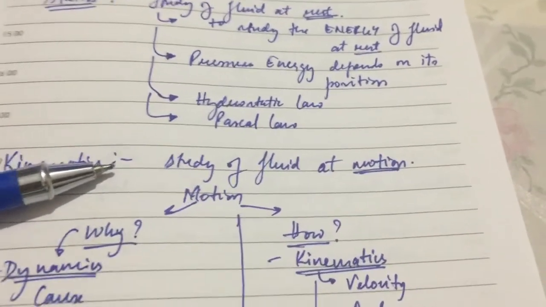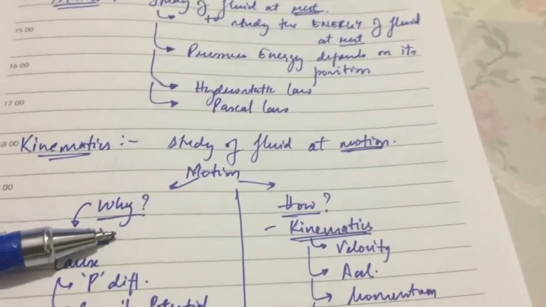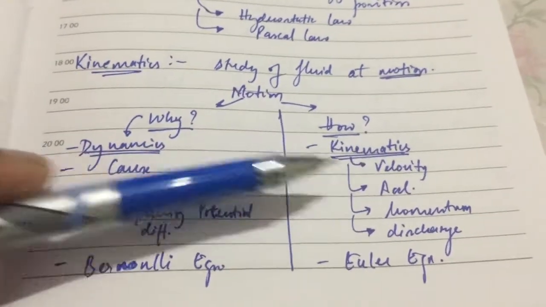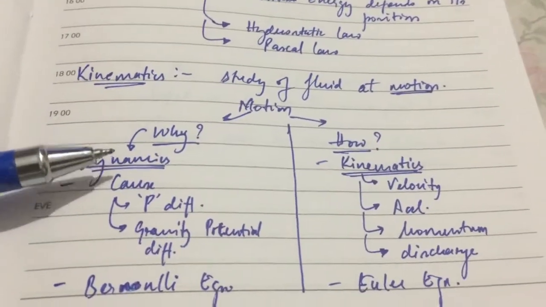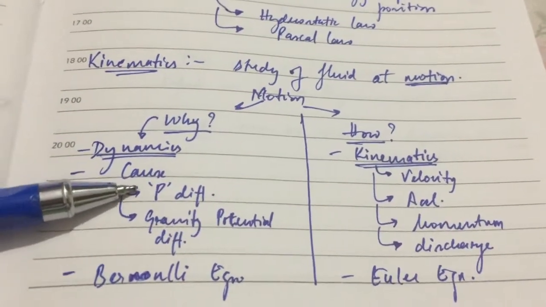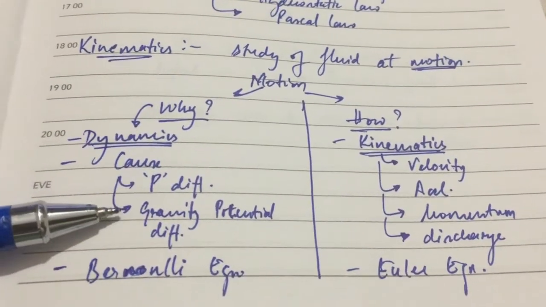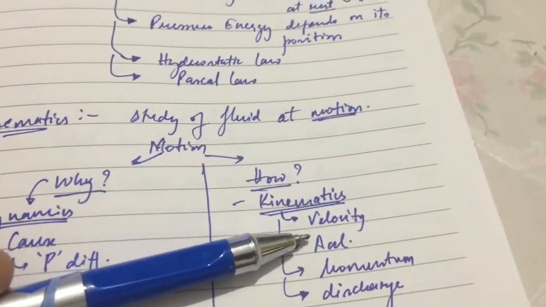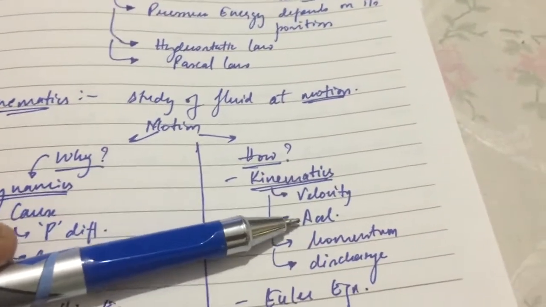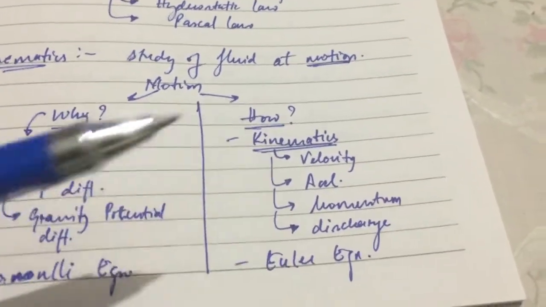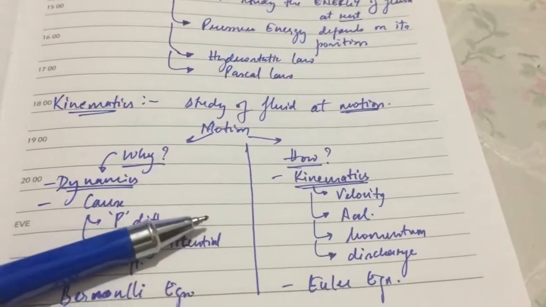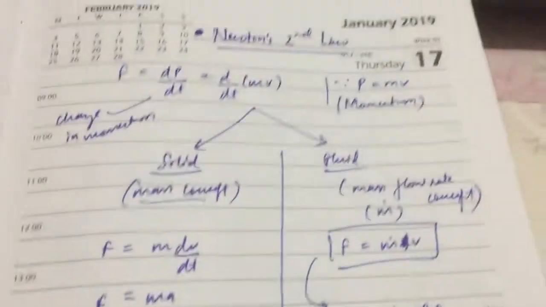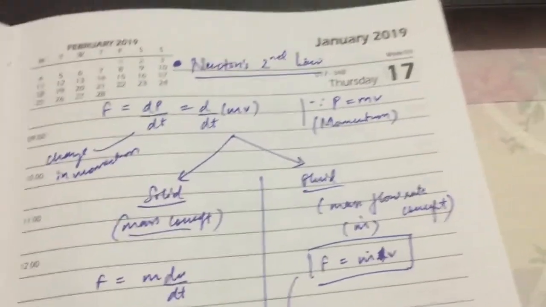In the study of fluid in motion, there are two types: why the motion is happening and how the motion is happening. In the why question, the dynamics part comes. In the how question, the kinematics part comes. Dynamics explains the cause, which can be the pressure difference or the gravitational potential difference. In how does the fluid move, it moves because of certain parameters involved, for example velocity, acceleration, momentum, discharge, etc. In these two fluid in motion cases, we will study the Bernoulli equation and the Euler equation.